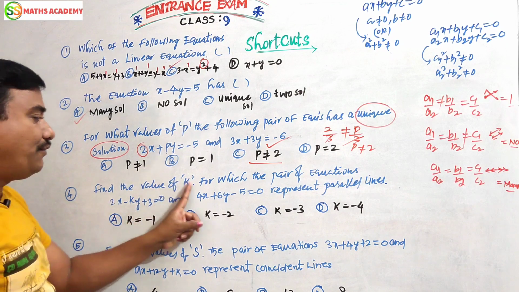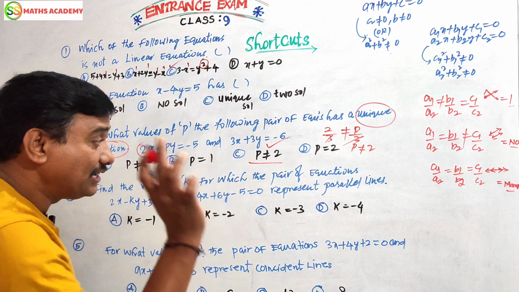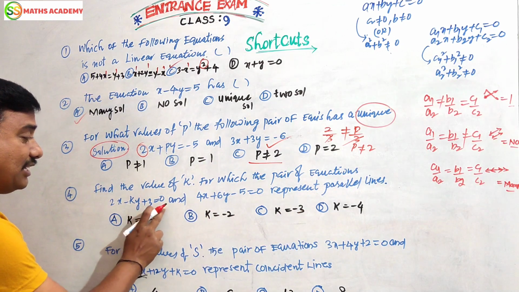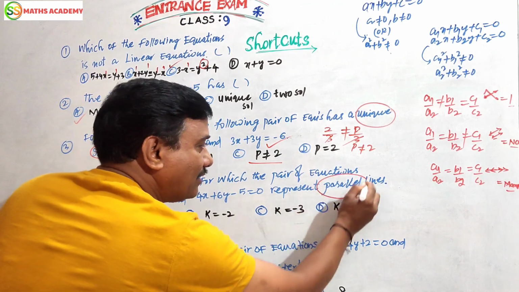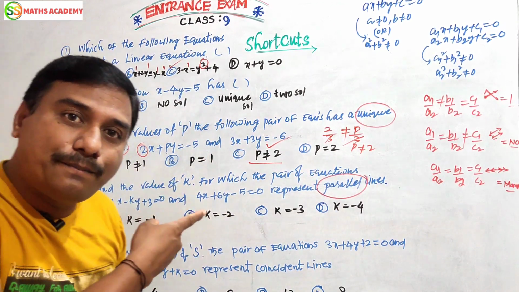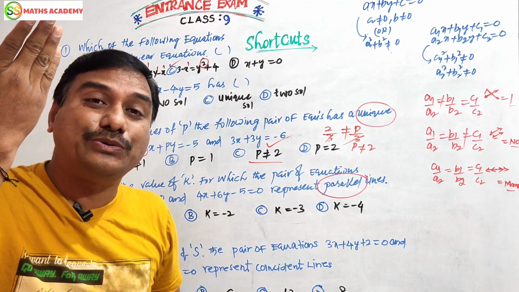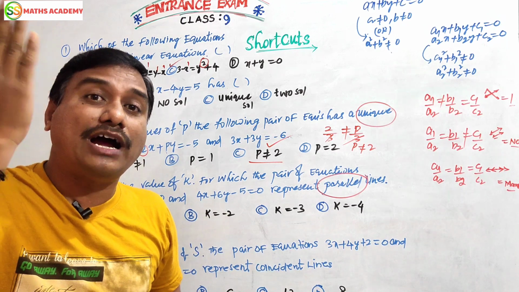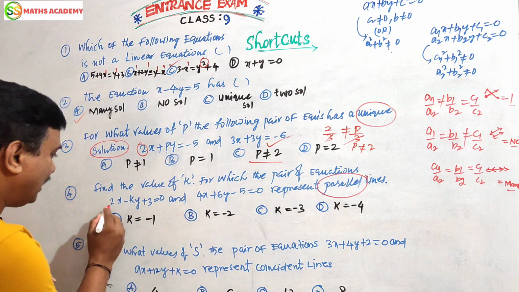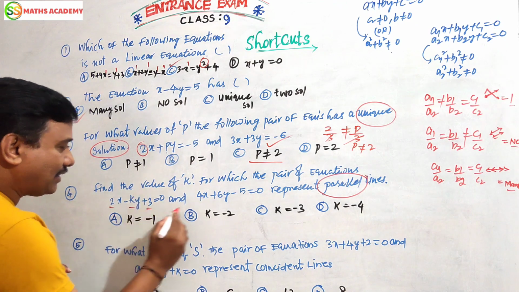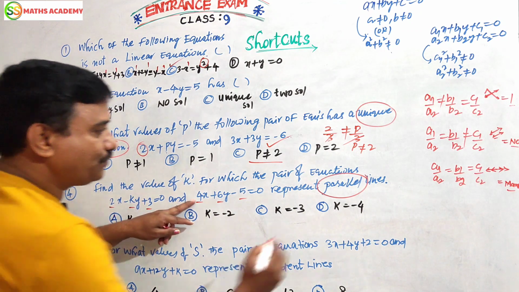Next, find the value of k for which the pair of equations 2x minus ky plus 3 equals 0 and 4x plus 6y minus 5 equals 0 represent parallel lines. What is the keyword? Parallel line. What is that in your mind? Parallel lines means a1 by a2 is equal to b1 by b2 and not equal to c1 by c2. What is a1? Right, a1, b1, c1, a2, b2, c2.